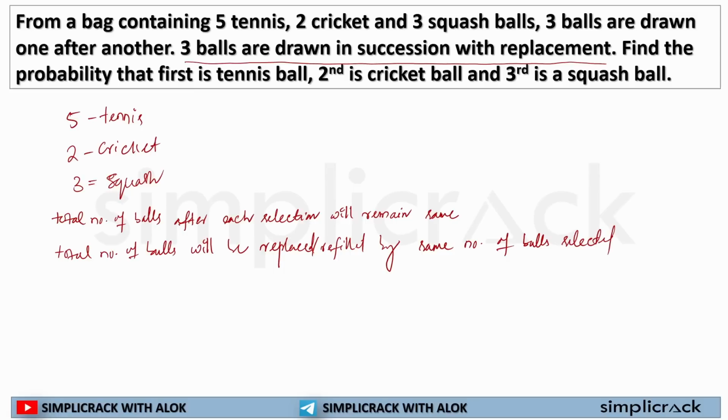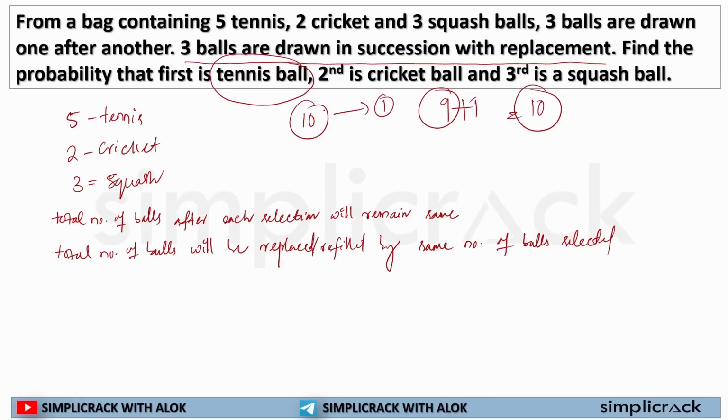So if I say in the first case I am selecting a tennis ball, how many balls do I have now? 5 plus 2 plus 3 equals 10 balls. If I select one ball, I will be left with 9 balls. But before I select the second ball, this will be refilled again. So how many balls will I be left with? 10 balls.